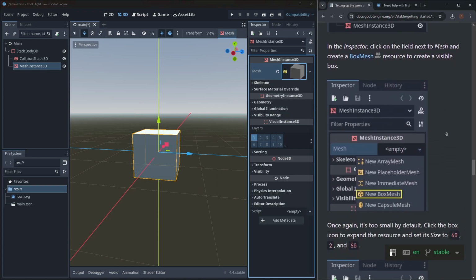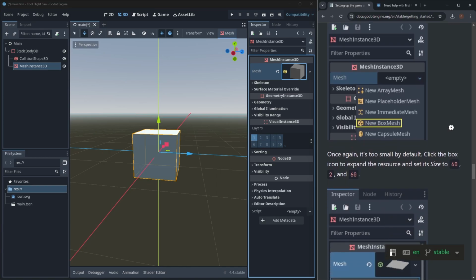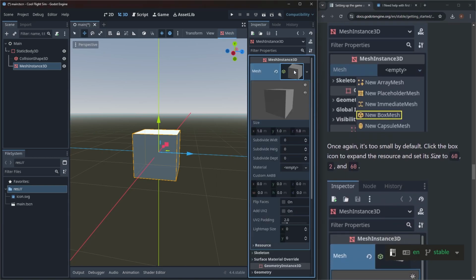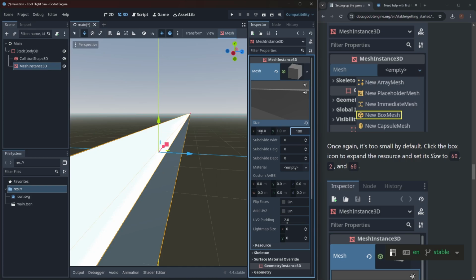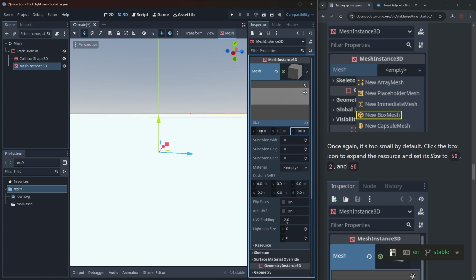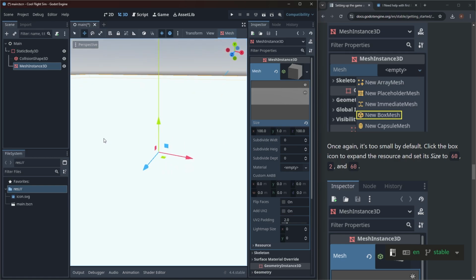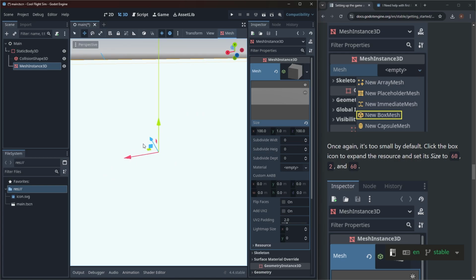Once again, it's too small, so let's make it the size that we made it before. So let's click this. We'll do 100 by 1 by 100. Look at that. Now we got something. There it is.